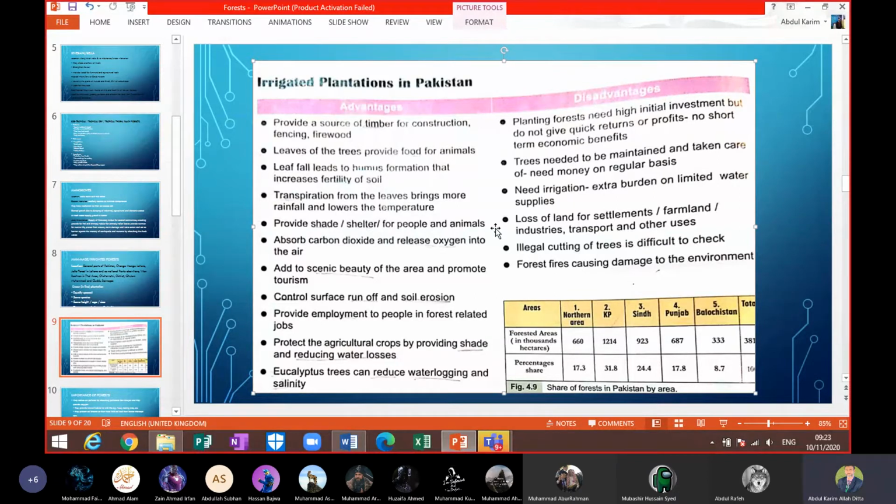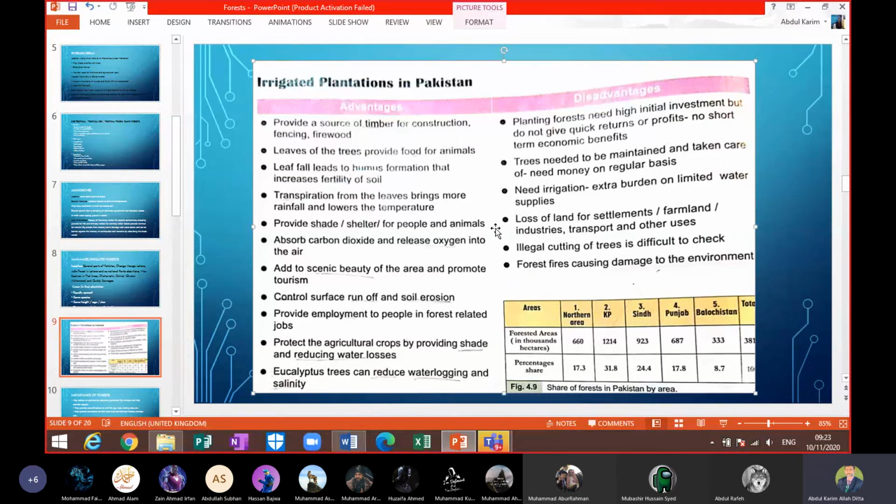Number 3 is that you need irrigation, beta. It places an extra burden on limited water supplies. The water which we have in Pakistan is already limited. But if we plant a lot of trees, it will definitely be a burden on the irrigation water supplies which we have in Pakistan.